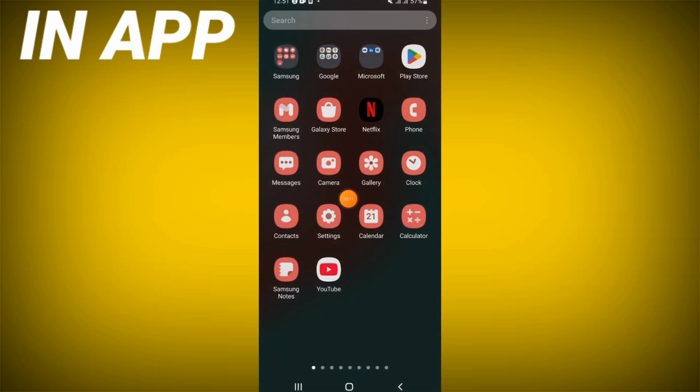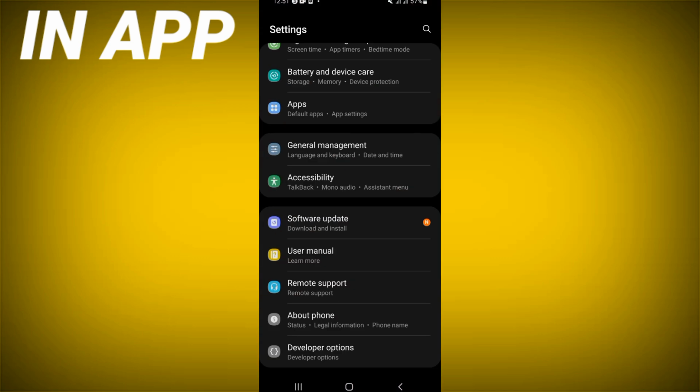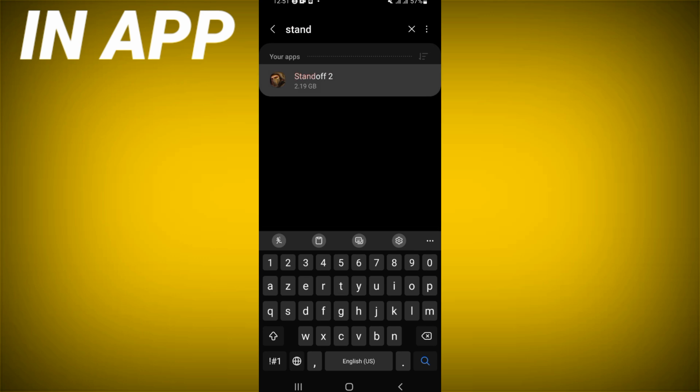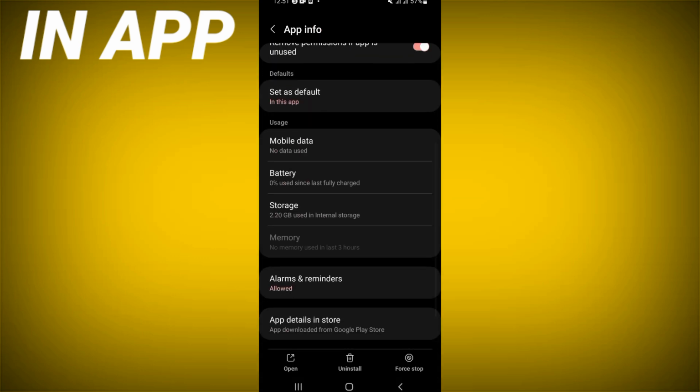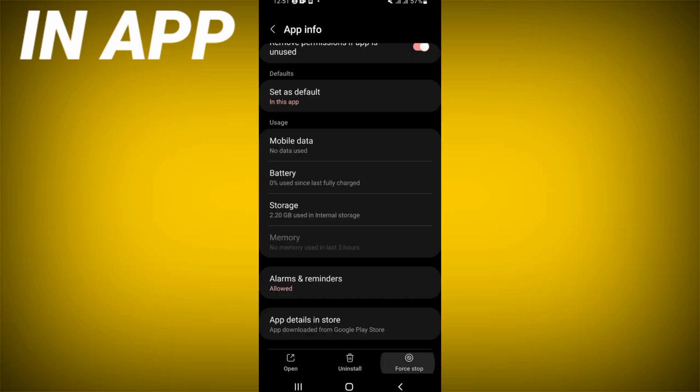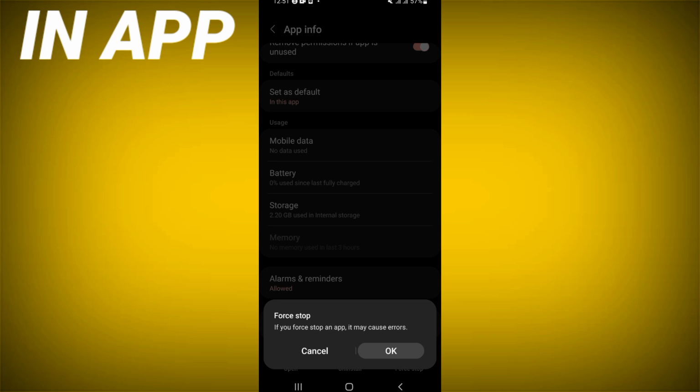You just have to open first the settings of your mobile phone. Click here right now at apps option and search for Standoff 2 and click. Scroll down this list, click on storage option, click clear cache. And back after that, click force stop and click OK.